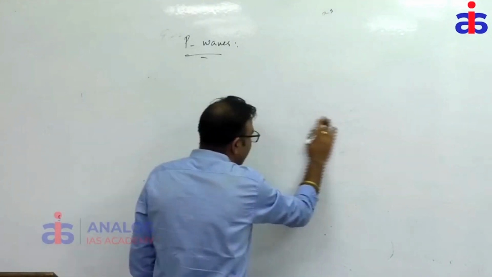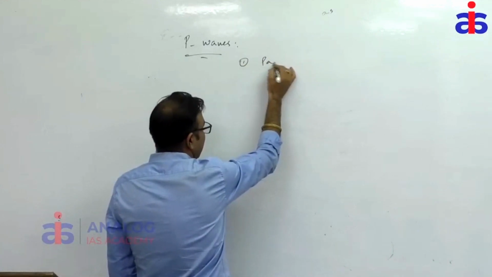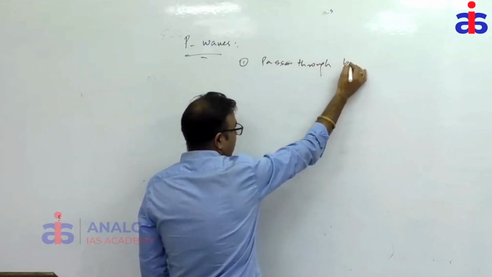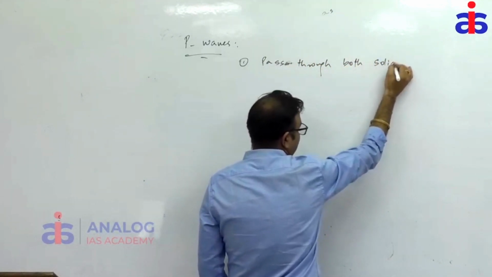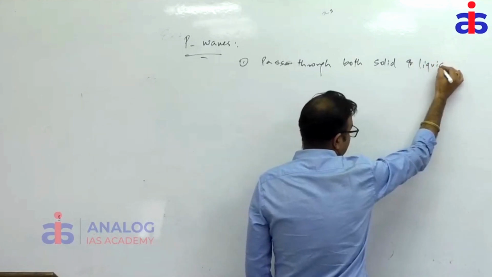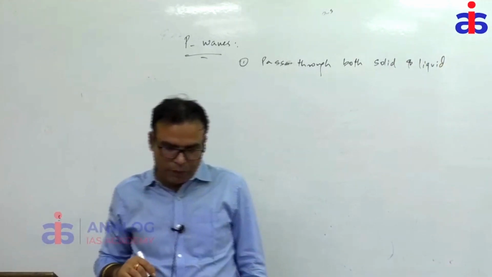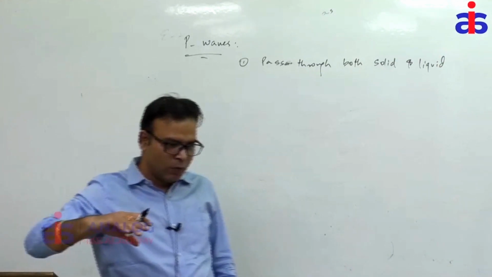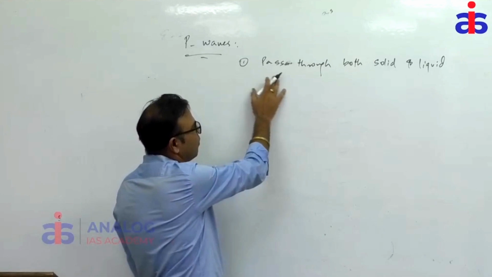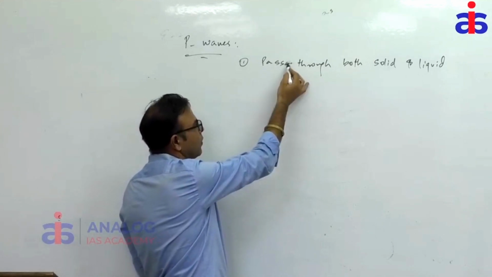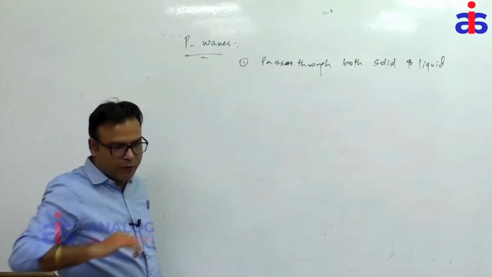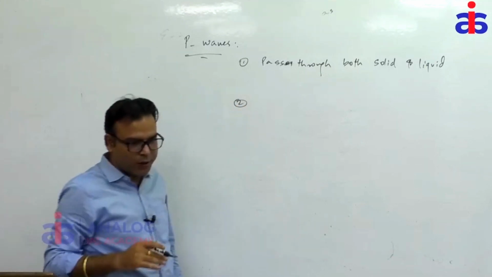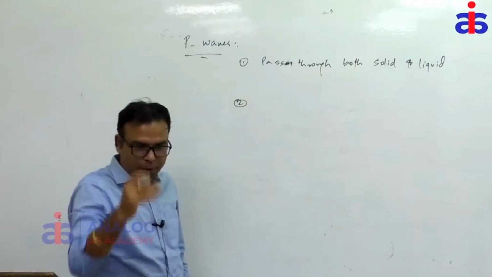First, the P wave can pass through both solid and liquid, right? First property is this. P wave, the primary wave, passes through both solid and liquid medium. That's the first point. Second property: this is the fastest and first recorded wave among P, S, R, L.